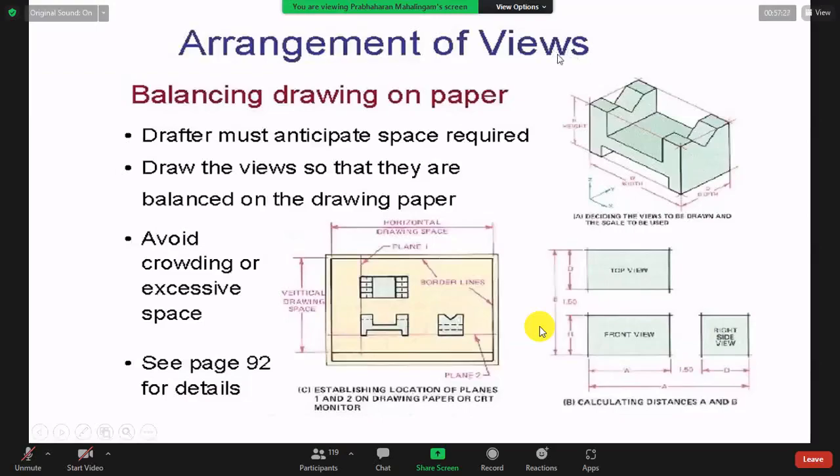The end image should be on the other side, then the plan comes here, and the end should come in front on the right side. This front should go up, but on the left side, first quadrant. So in the first angle projection, the first quadrant will be there. Second quadrant there, third quadrant there, fourth is not there. So I will explain very clearly, don't worry.